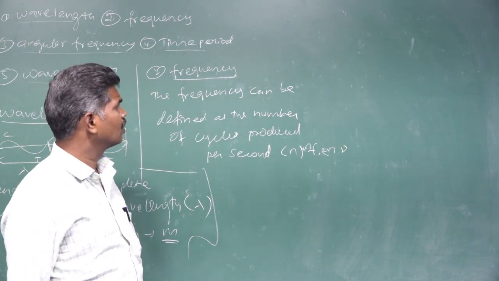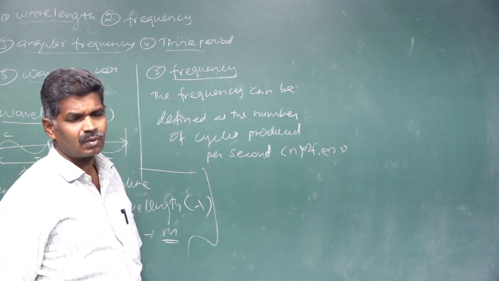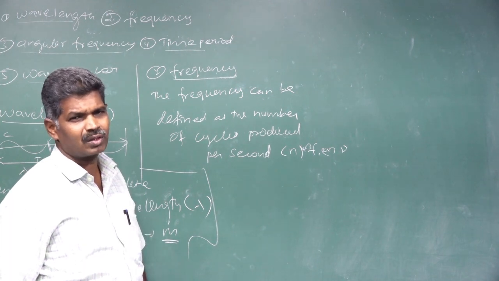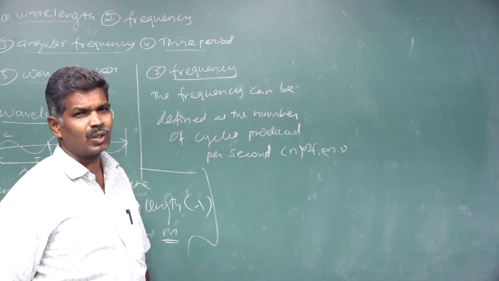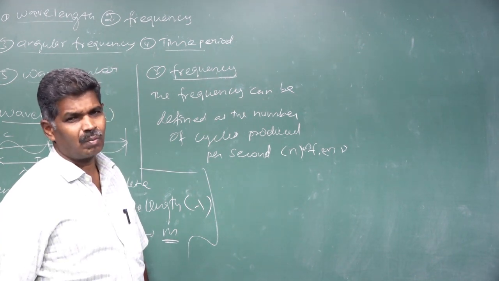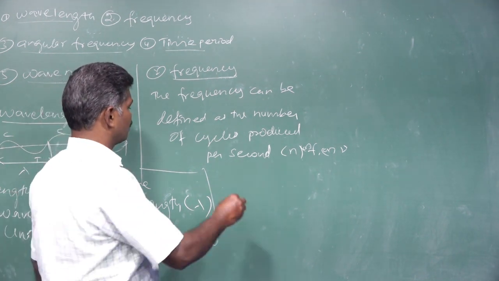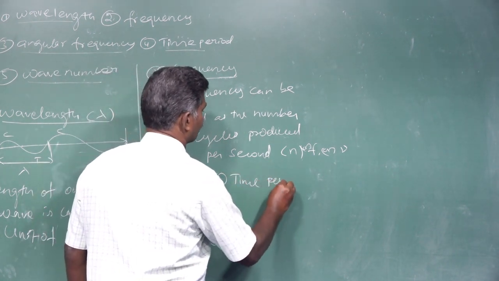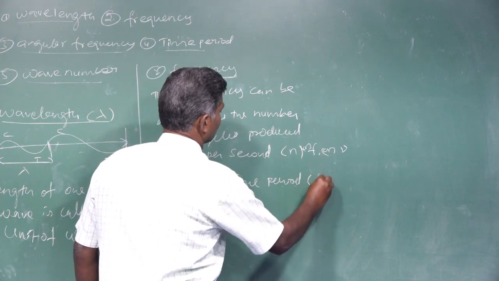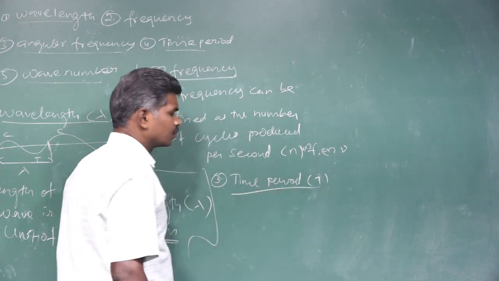Its unit is hertz. Another factor we have is the time period, named capital T.